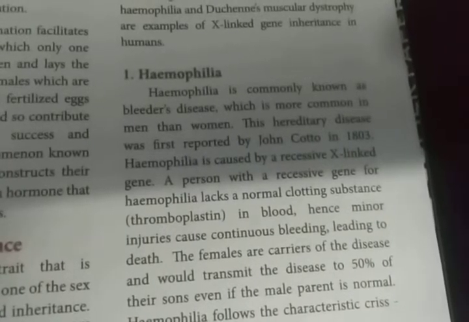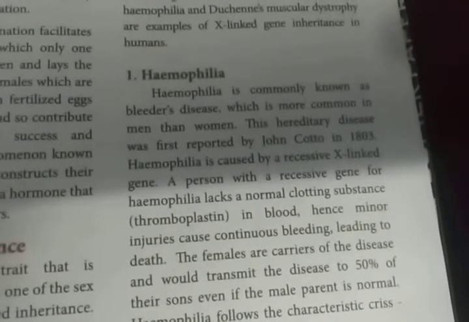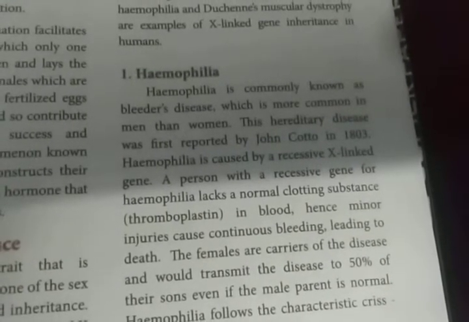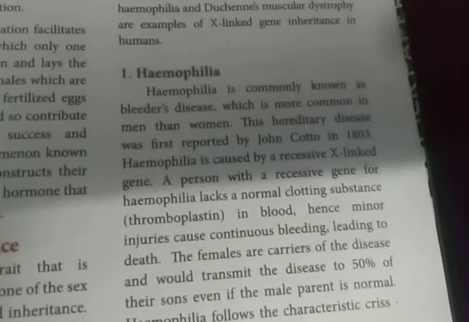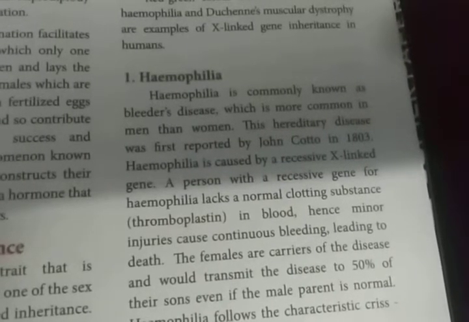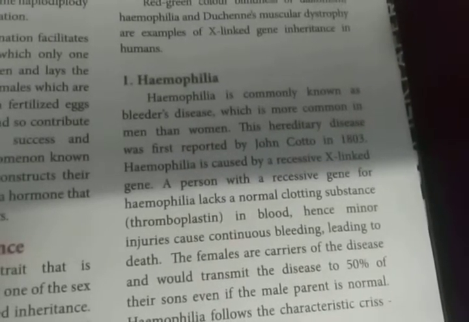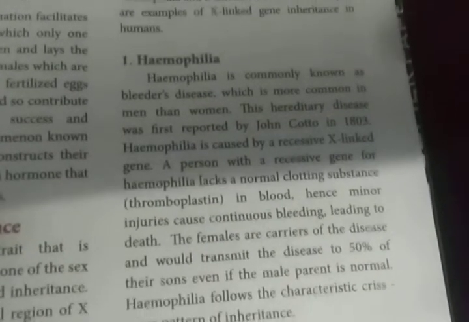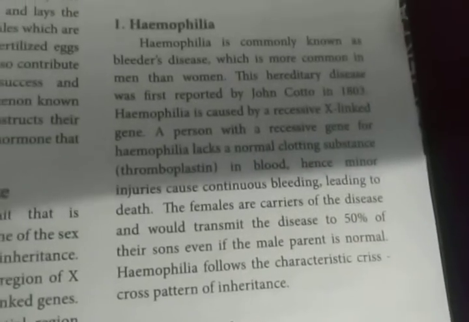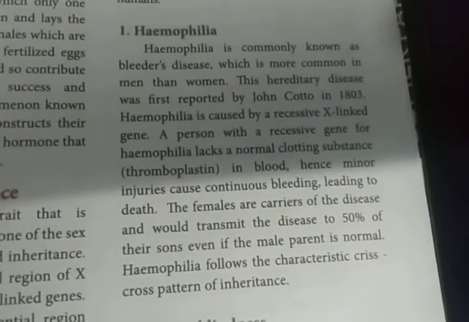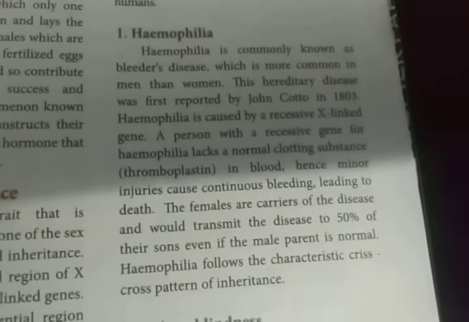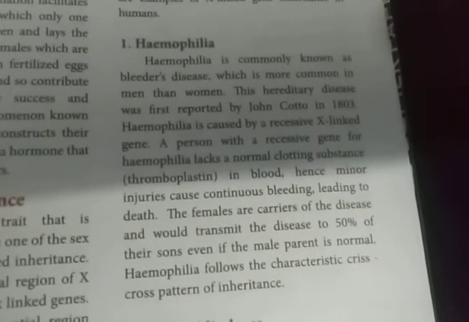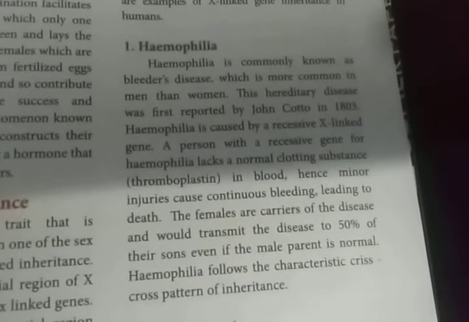If the person has hemophilia, the blood clot will not form, because of the lack of the normal blood clotting substance thromboplastin. Hence minor injuries cause continuous bleeding, leading to death. Any small injury to a hemophilic person causes continuous bleeding from the damaged tissues, which can cause death.